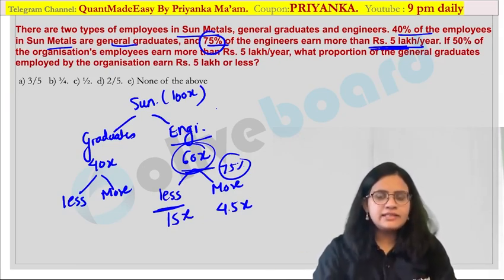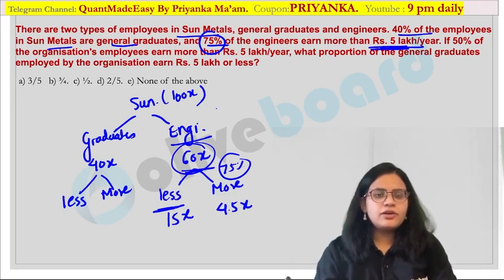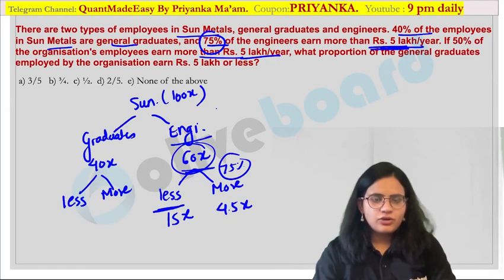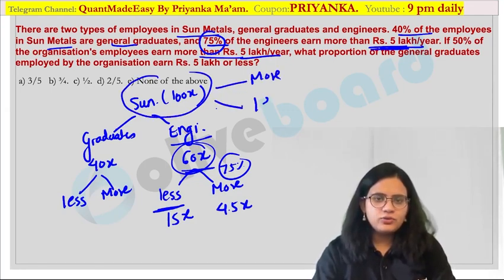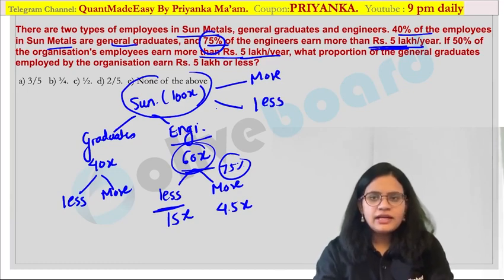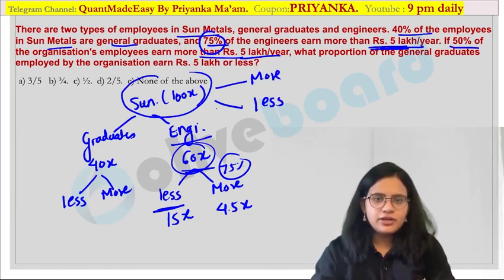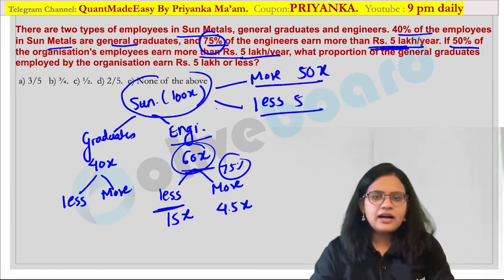Now one more point is given. 50% of the organization's employees earn more than 5 lakh over here. So out of the total employees, they have again given you more and less values. So what have they given? More than 5 lakh is 50% over here. 50% means 50x are earning more. 50x are earning less over here. Are you getting my point?